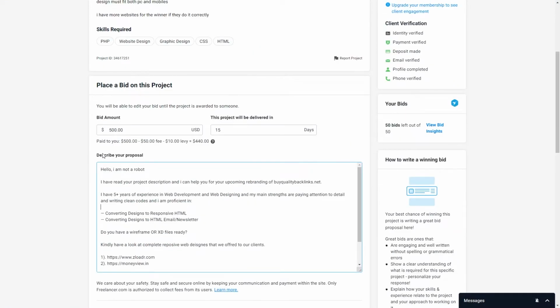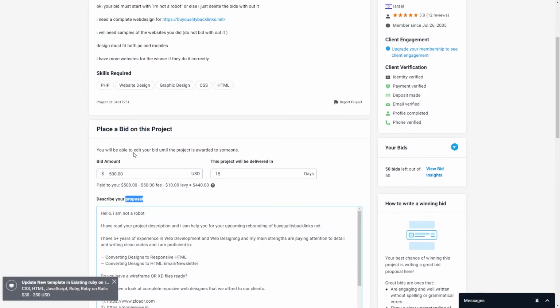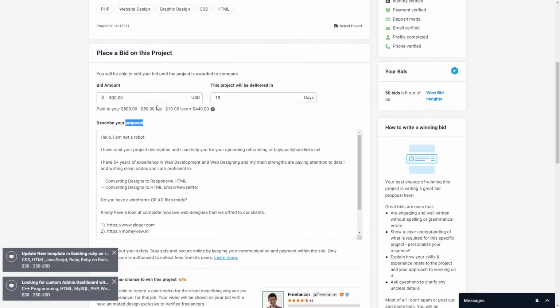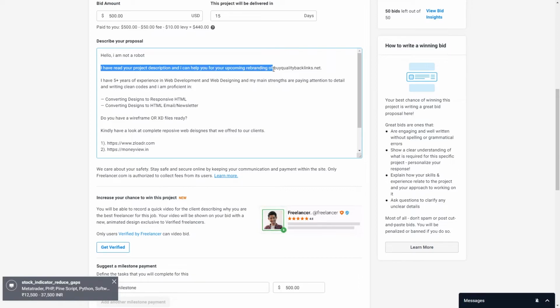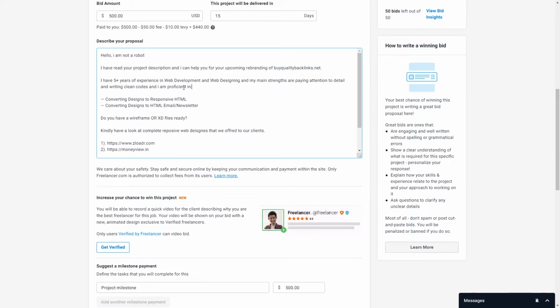I have just finished the proposal description for this job. After saying hello, I have mentioned that I have read his project description and he is looking for the rebranding of his existing website. To give some idea about my experience, I have mentioned that I have 5+ years of experience in web development and web designing. After that, this is the very important line that we have discussed earlier: our main strengths are paying attention to details and writing clean code.